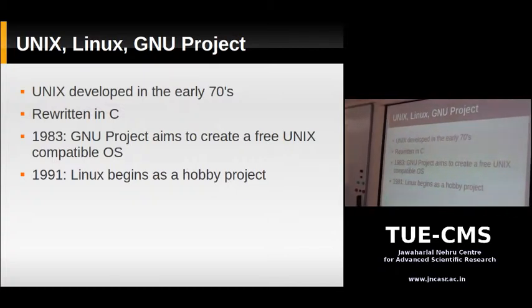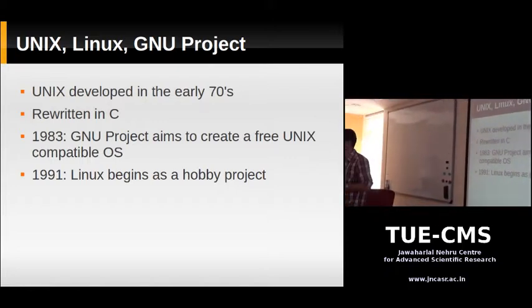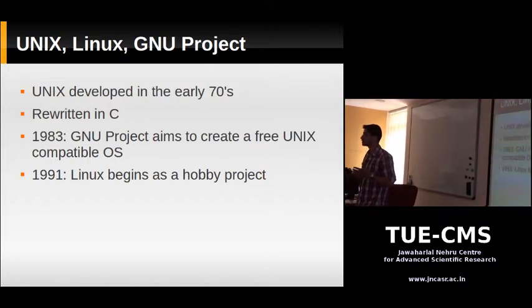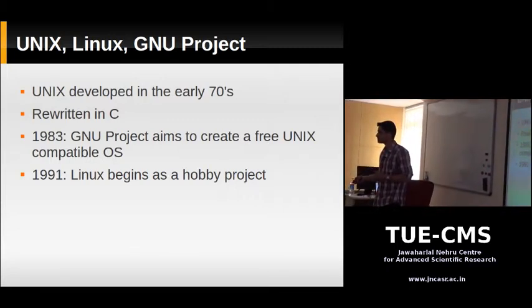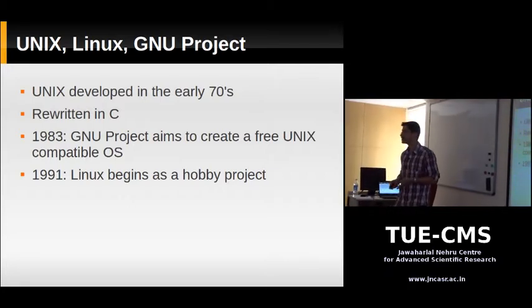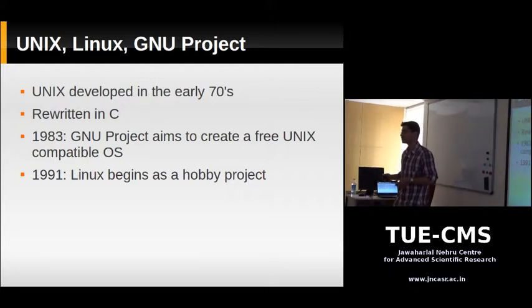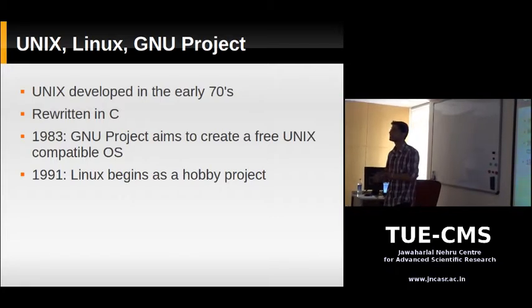Free software means that the free software license says that whenever you create a piece of software and license it under a free software license, you have to provide the source code along with it. Suppose a person gets your program, maybe he can buy it from you, but you have to provide him with the source code. Plus, this person is allowed to modify the source code and redistribute it.